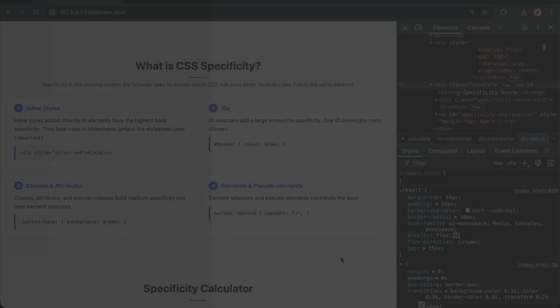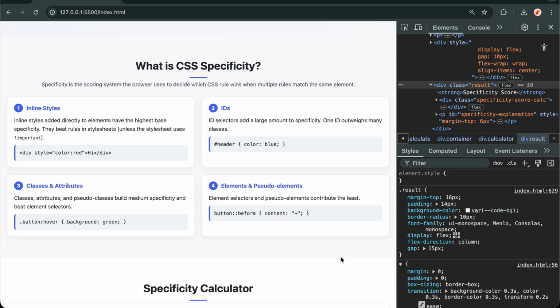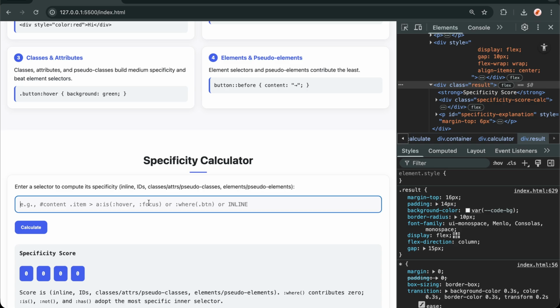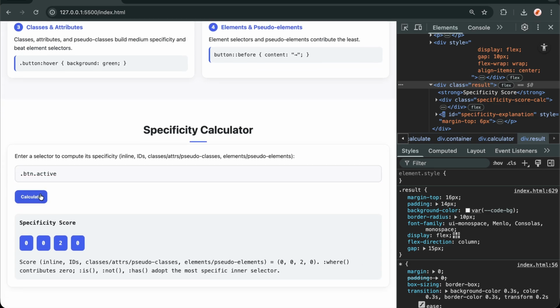You've probably been in this situation. You write what you think is a perfectly good CSS rule, but it just doesn't work. The browser ignores it, so you add more classes, maybe throw in an !important, and suddenly your style sheet looks like a war zone. What you're witnessing is CSS specificity, the browser's internal scoring system that decides which style wins when multiple rules target the same element. And today, we're going to master it.